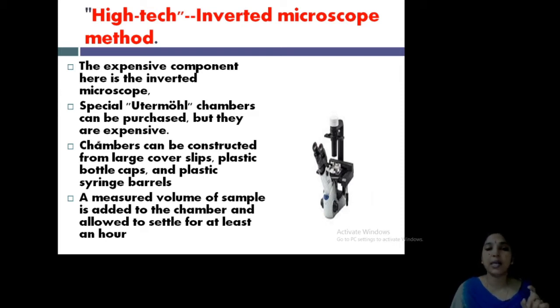Then special Utermöhl chambers are purchased. You can purchase the chambers for keeping in this microscope, and also you can construct the chamber from cover slips, plastic bottle caps, syringe barrels, etc. for our local use. You can construct a chamber or you can purchase one. Then a measured volume of sample is added in the chamber and allowed to settle for an hour. Then counting is possible. This is the inverted microscope method. This is always used in research centers and is high cost.